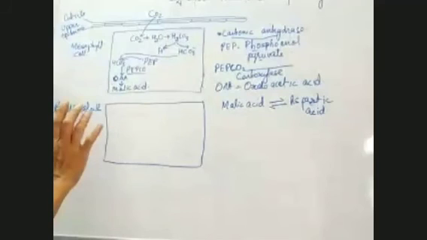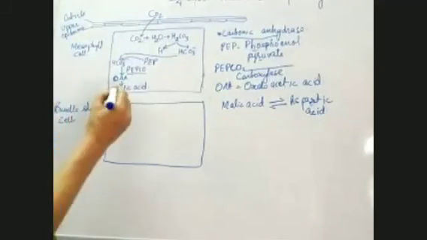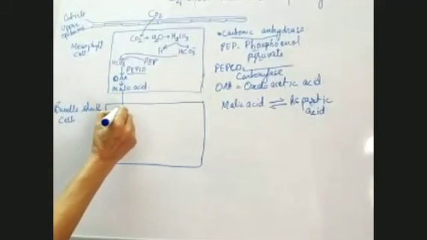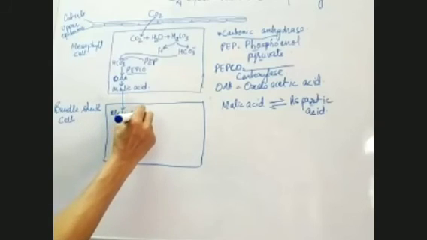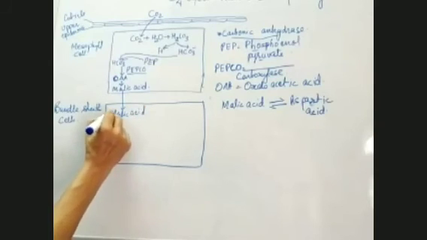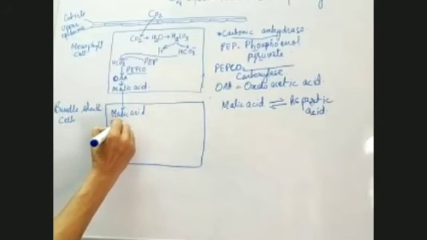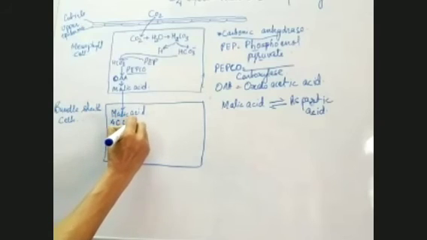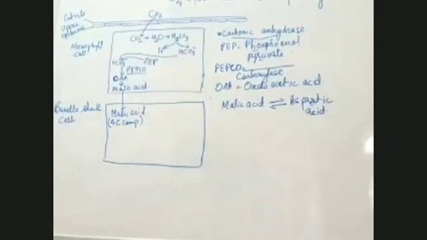And this oxaloacetic acid gets converted into malic acid. Now this malic acid enters the bundle sheath cells. This malic acid is a 4-carbon compound. This malic acid, which is produced here and enters the bundle sheath cell, is a 4-carbon compound.